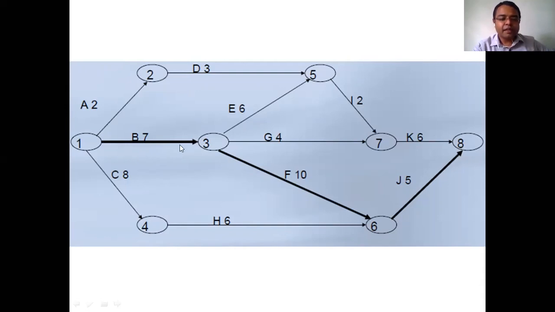Okay, so to complete these three major activities, you can use extra resources. Time is also a resource, and extra time is not available. So you have to use extra manpower and extra machinery. Okay, extra money you have to spend for this critical path, so that the entire project will not get hampered.